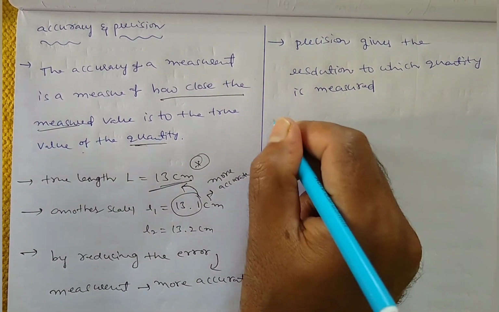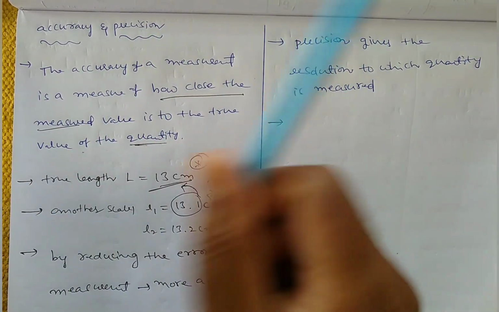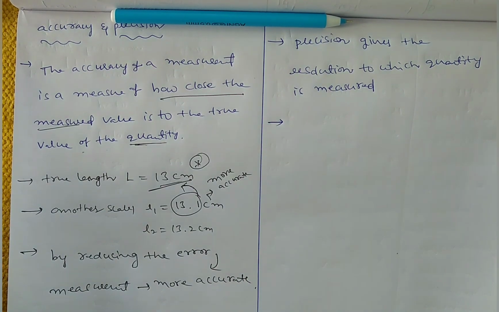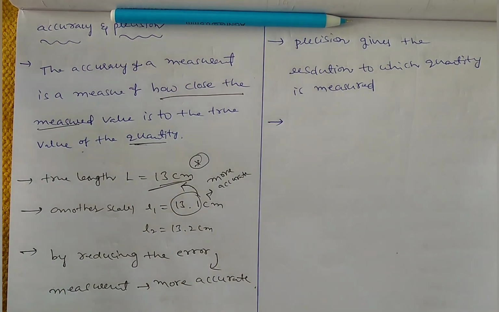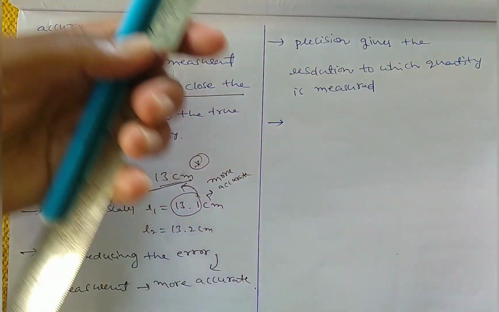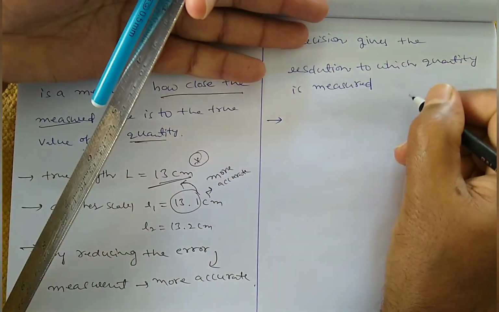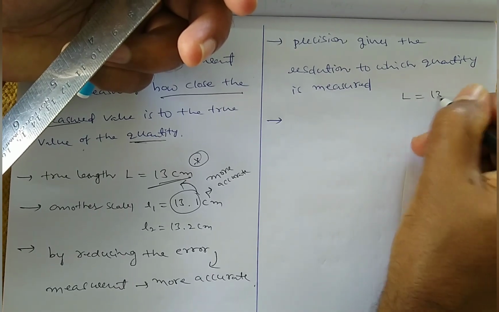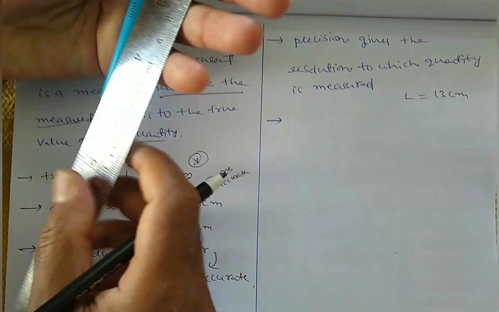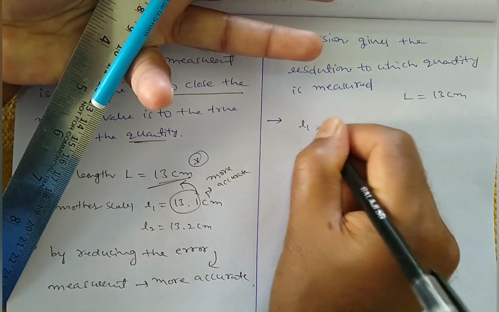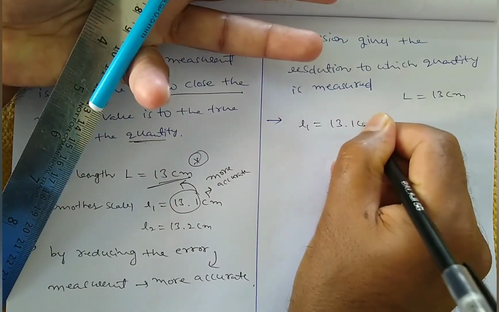Suppose, same pen, I want to measure the length of the same pen by using this scale. How much did we get here? The true value L is equal to 13 centimeter. But by using this scale, we got L1 is equal to 13.1 centimeter.